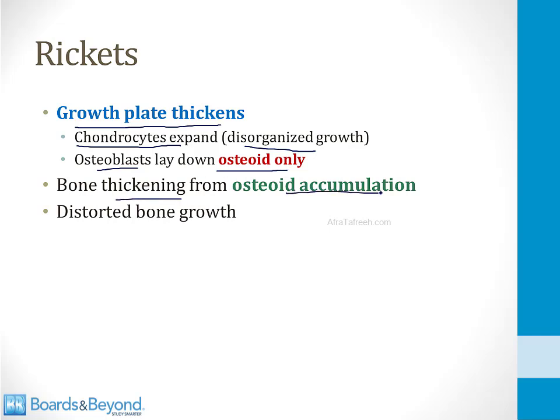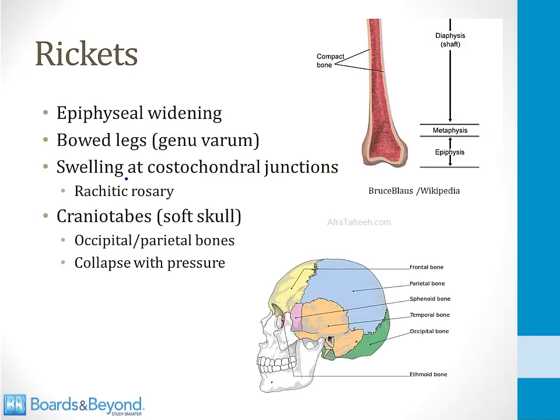And for this reason, you can see weakened bones and distorted bone growth, and you can also see thickening of the bone around the growth plate. Some of the clinical findings of rickets are shown in this slide. You can see epiphyseal widening of the long bones. The epiphysis is the end of the long bone right here, and it can become widened from osteoid deposition. You can also see bowing of the legs.